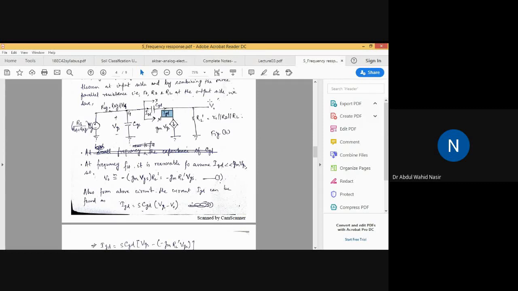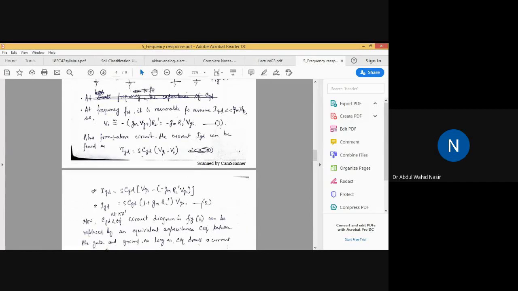As a result, the output voltage will be equal to the current into resistance. The current is minus gm into VGS, and the resistance is RL dash. So the output voltage can be approximated as minus gm into VGS into RL dash, or minus gm RL dash into VGS. This is equation number 1.